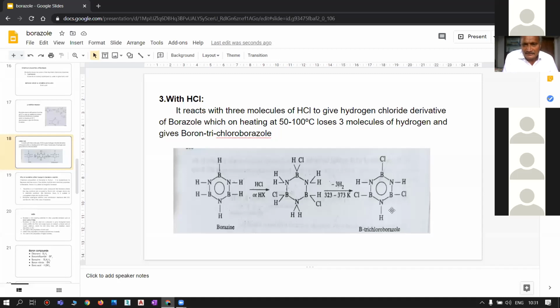So this is one more addition reaction of borazine.